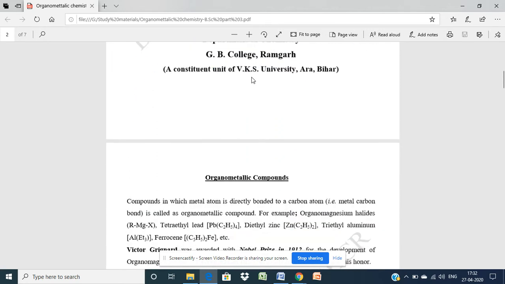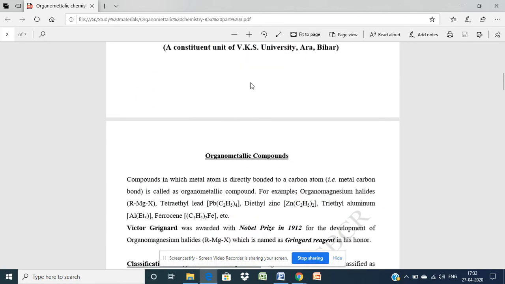First of all, I would like to explain what organometallic compounds are. Organometallic compounds are those in which metals are directly bonded to a carbon atom. For example, it can be RMgX, as we all know, generally called a Grignard reagent. Here, magnesium is combined with the alkyl group, and the other is the halogen group. So this is a kind of organometallic compound.